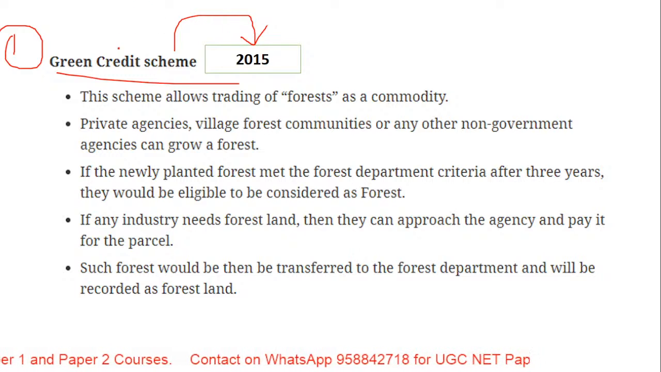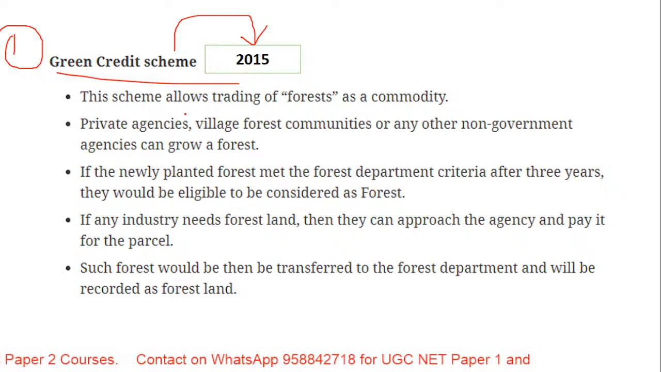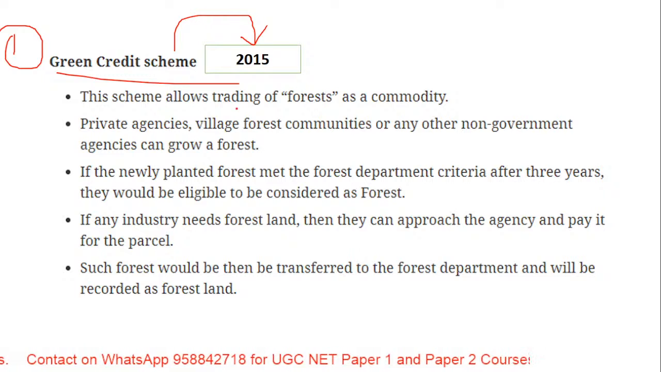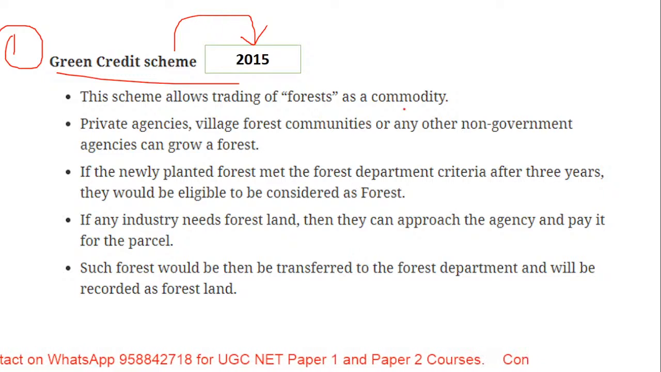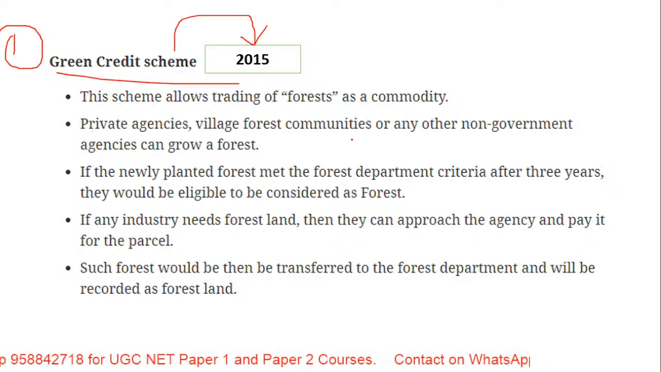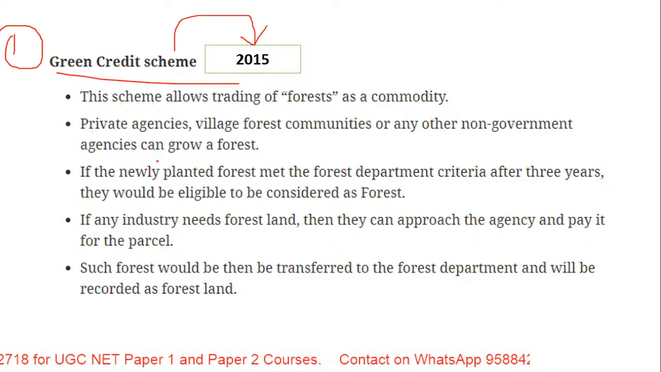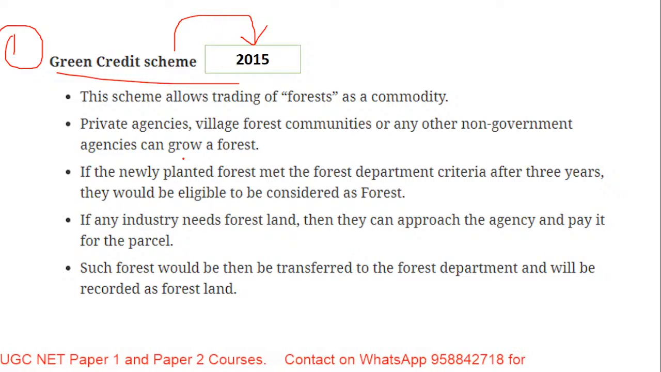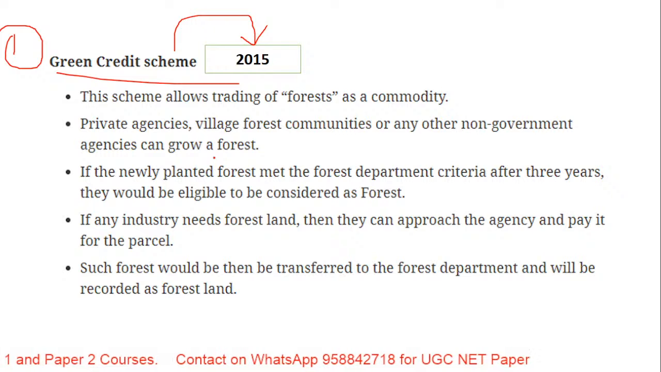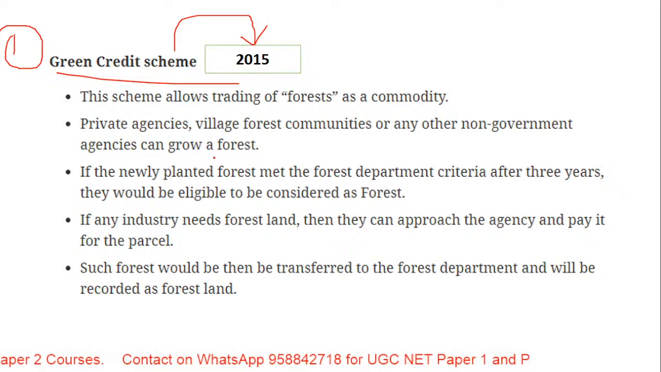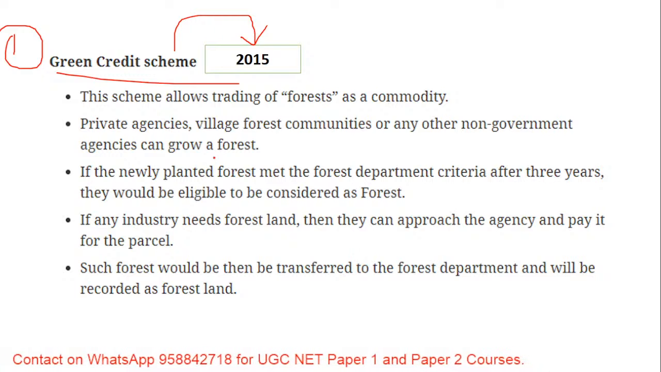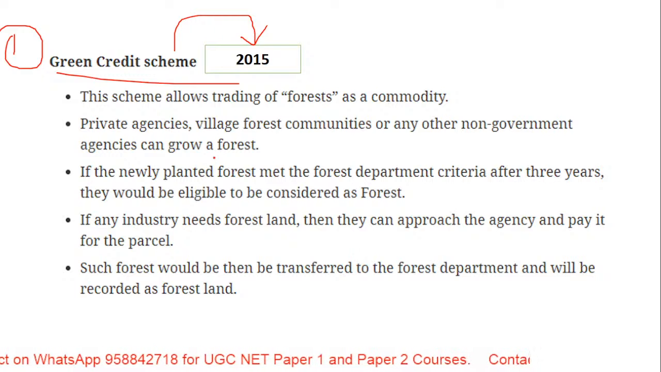So when we talk about the green credit scheme, this particular scheme or initiative allows trading of forest as a commodity, as a product. Private agencies, village forest communities or any other non-government agencies can grow a forest. As I said, it is treated as a commodity. Now they can take up this activity or initiative.